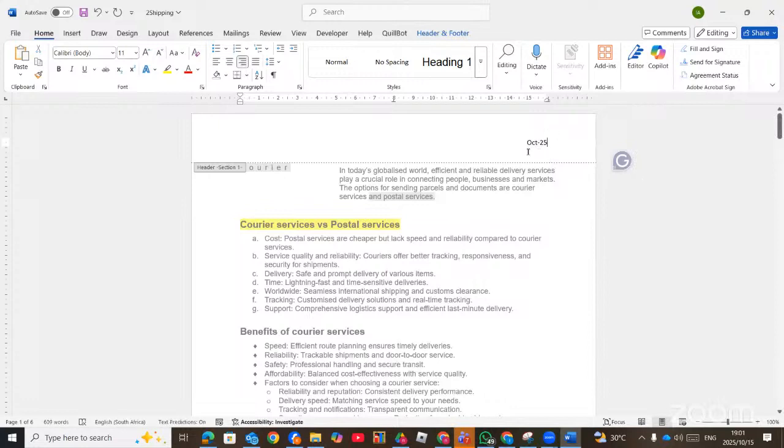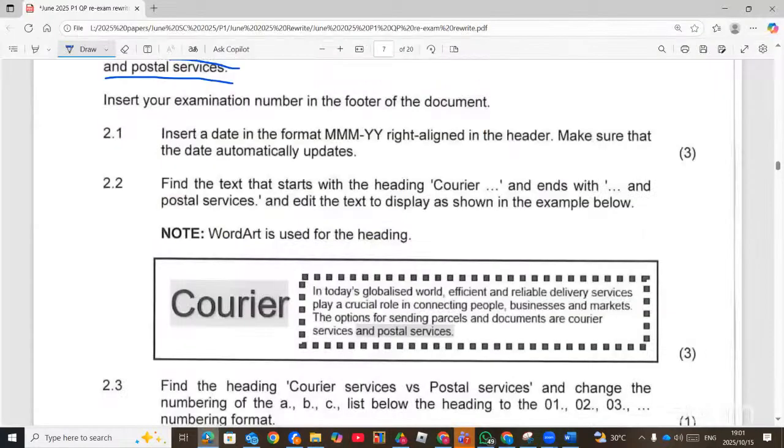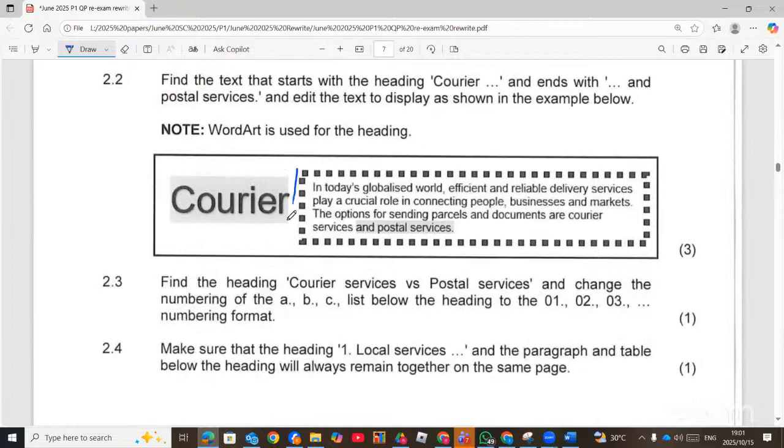So this is how you must solve this question. The next question, 2.2: find a text that starts with the heading Career and ends with "and the postal services." Then you edit the text to display as shown in the example below. Word art, this is word art with the career, and you can see that it seems shaded. Remember, it's 3 marks, so you should not do more than the marks that are allocated.